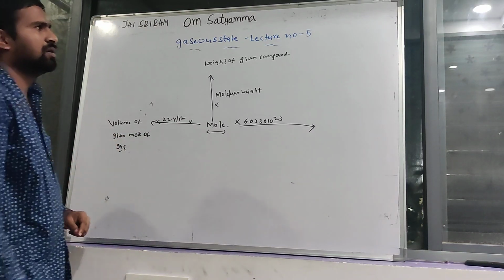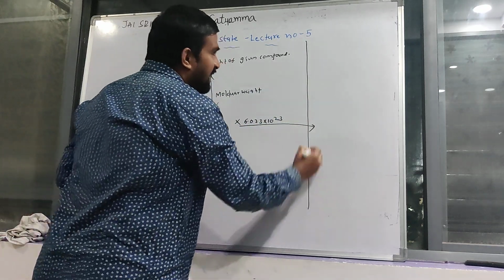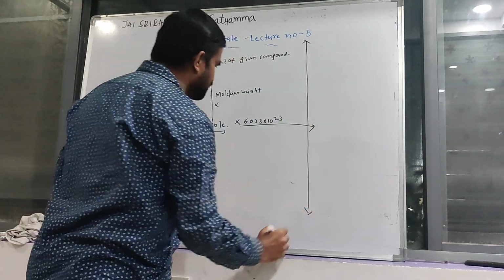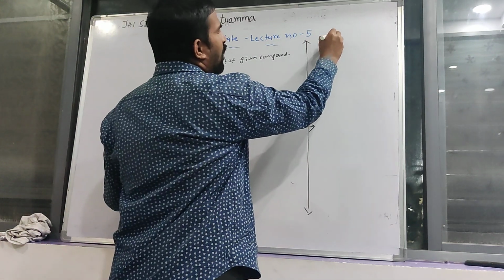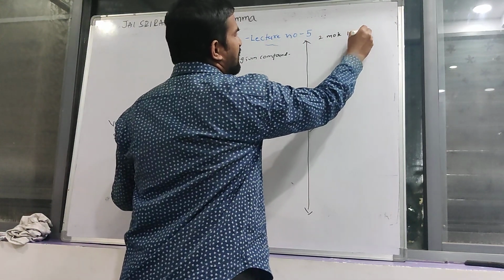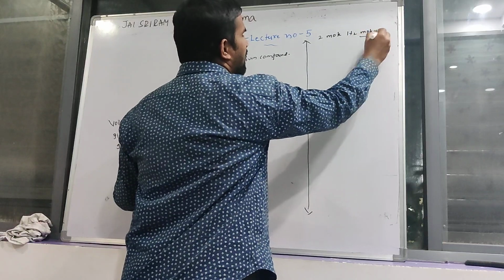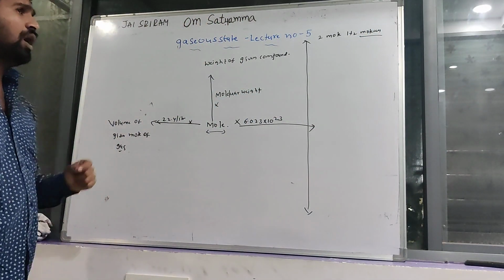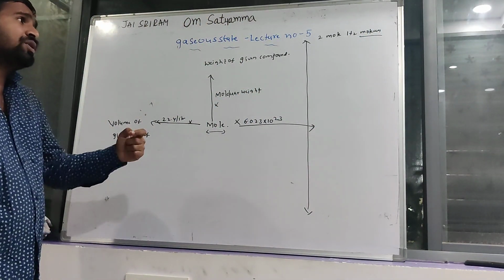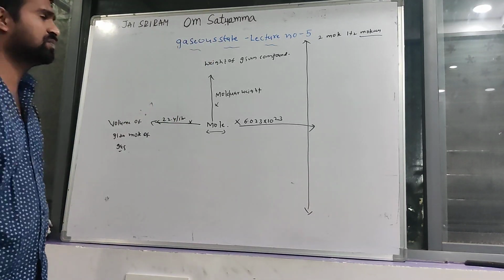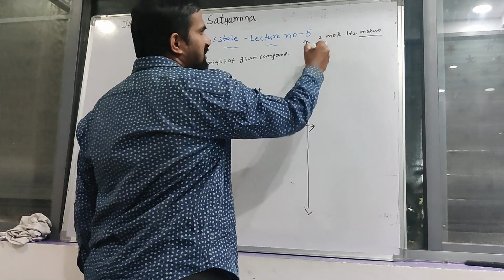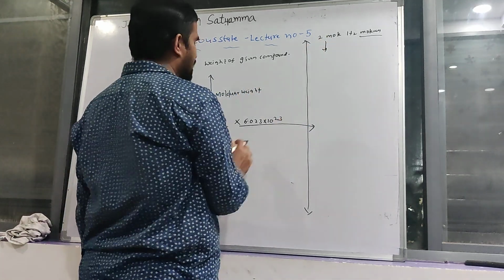Okay. For better understanding, I can take one real example. For example, 2 moles of hydrogen molecules are given. How many hydrogen molecules are present in the given 2 moles of hydrogen? Clear?